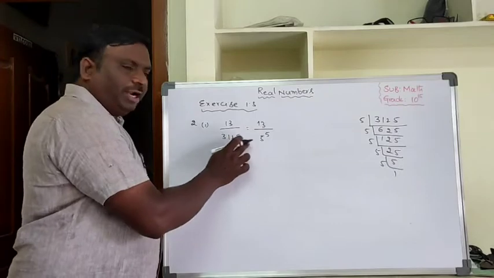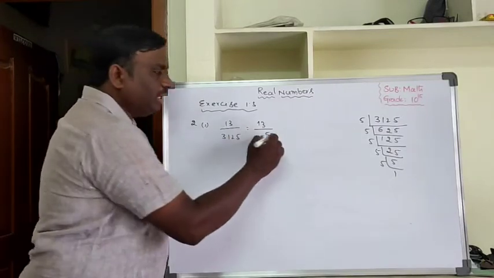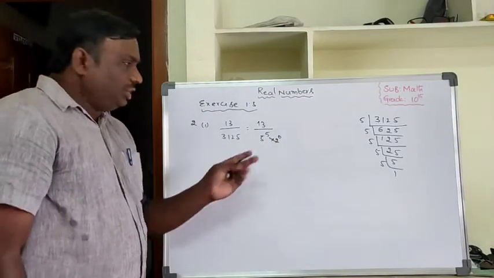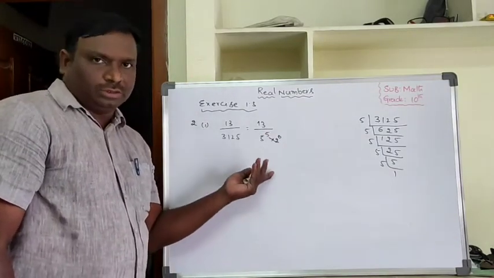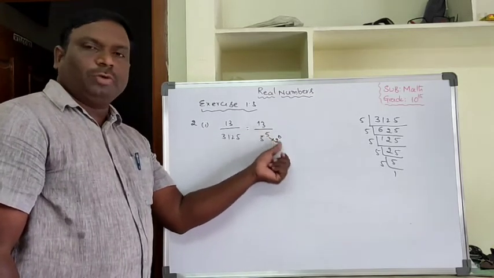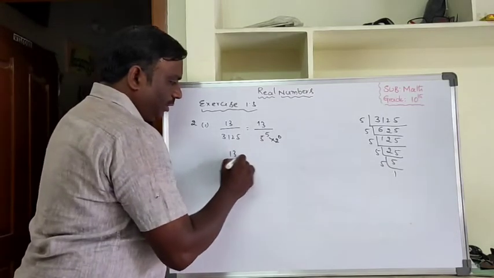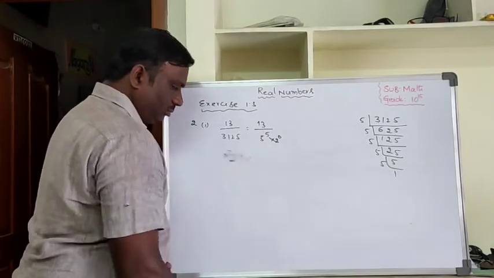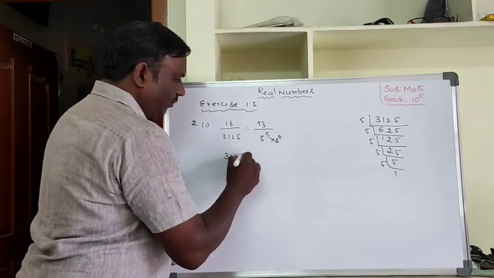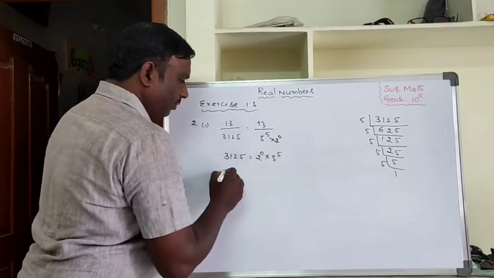So the denominator can be expressed in the form of 2 power n. There is no 2 power n, so you can write 2 power 0, no problem. There is no change in the value. 2 power 0 means 1. Which is in the form of 2 power n into 5 power m. So 3125 can be expressed in the form of 2 power 0 into 5 power 5.